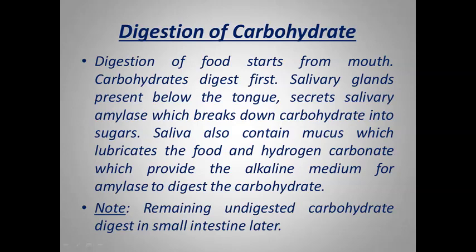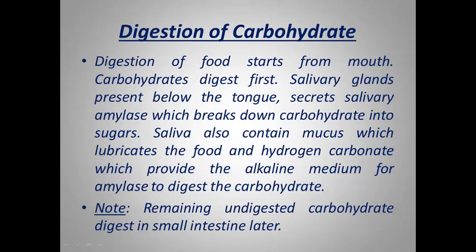carbohydrate. Salivary glands release an enzyme called salivary amylase. It helps in the breakdown of carbohydrate into sugars. Saliva also contains mucus, which helps in the lubrication of the food. It also contains hydrogen carbonate, which provides the alkaline medium, because these enzymes work only in the alkaline medium.